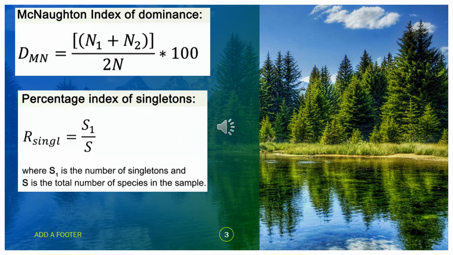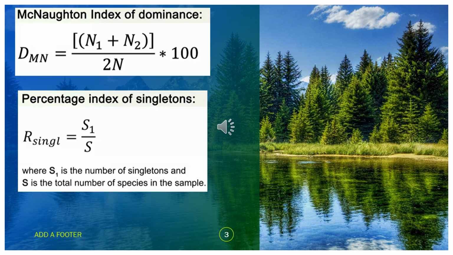Another measure is the McNaughton's index of dominance, which is (N1 plus N2) divided by N, multiplied by 100, which means that N1 is the number of individuals of the most abundant species, N2 is the number of individuals of the second most abundant species, and N is the total number of individuals among all the species.